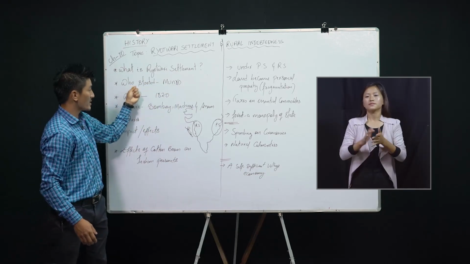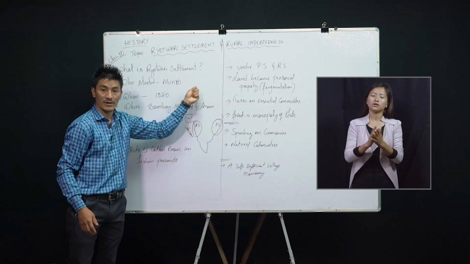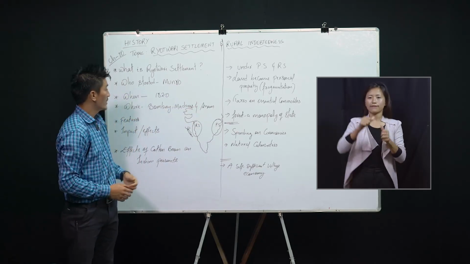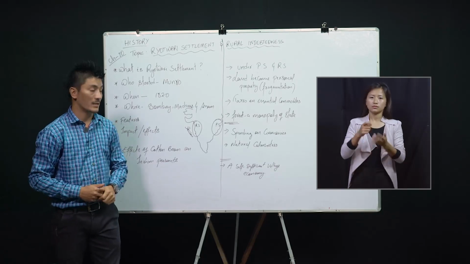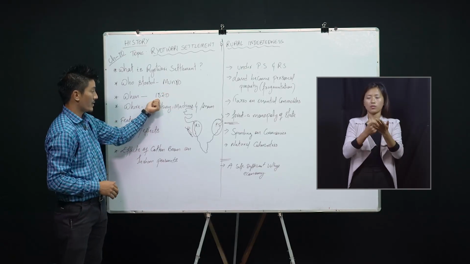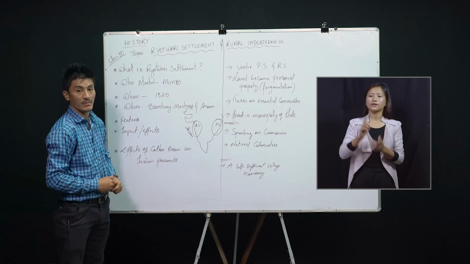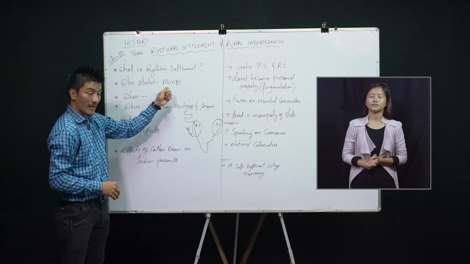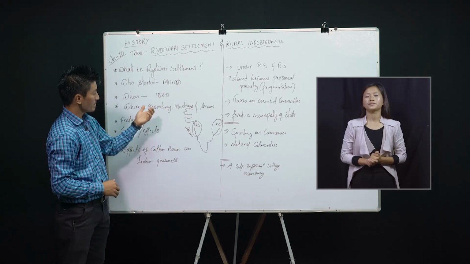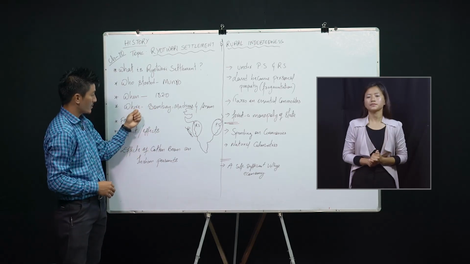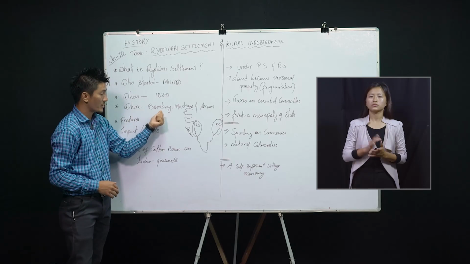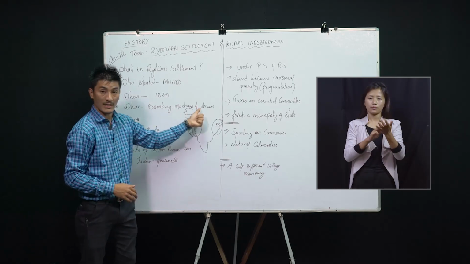It was first started by Munro, who was the Governor of Madras at the time. So the brainchild for starting this Ryotwari settlement in India was Munro in the year 1820. Kindly keep note of all these names and years, which will be very important for you. Then it was introduced in the regions of Bombay, Madras, and Assam.